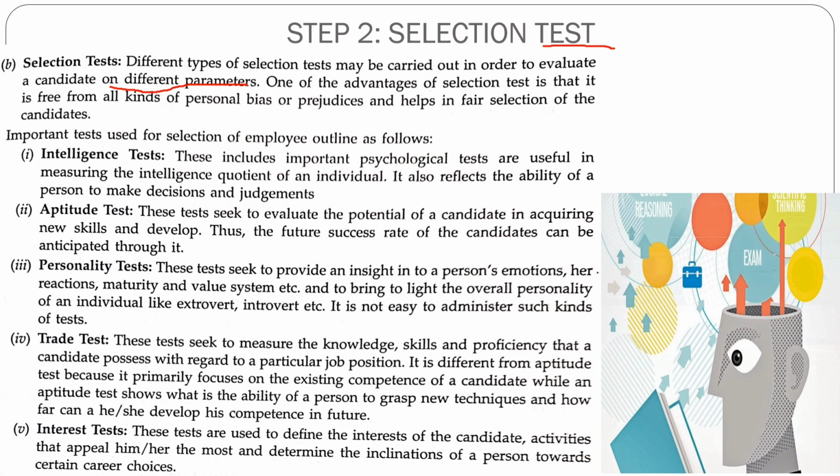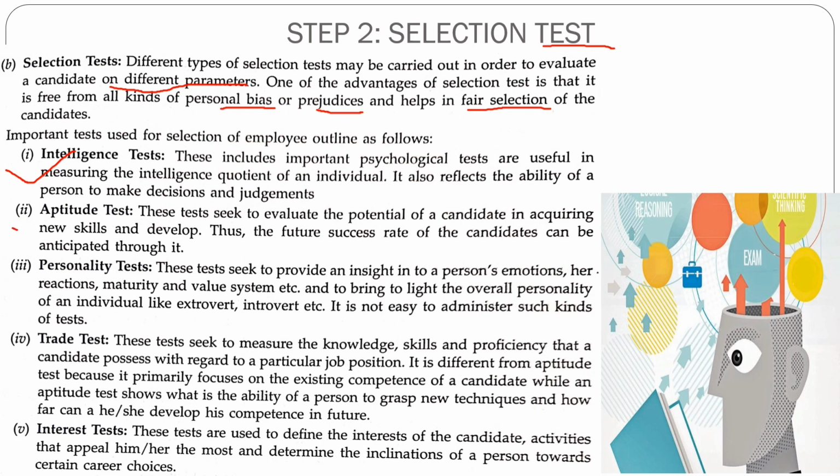In different ways they can be tested, and it is also free from any kind of personal bias or prejudice. That's what I told you. To make a fair selection, you conduct this kind of tests. So what are the tests? Number one is your intelligence test. It is basically to test your reasoning power and your quantitative abilities. All this will be tested here.